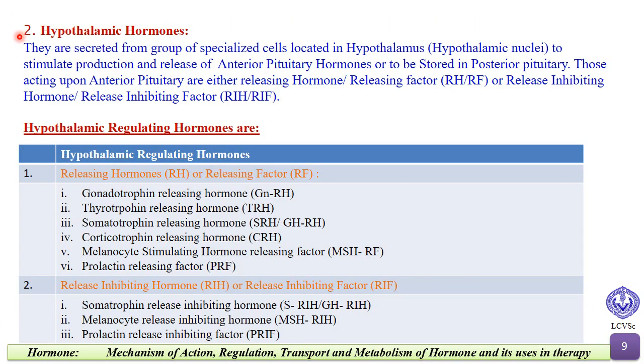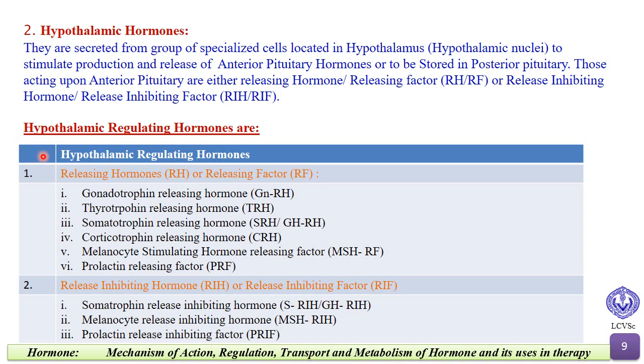Number 2, the hypothalamic hormones. They are secreted from a group of specialized cells located in hypothalamus, hypothalamic nuclei, to stimulate production and release of anterior pituitary hormones, or to be stored in the posterior pituitary. Those acting upon anterior pituitary are either releasing hormone or releasing factor, RH or RF, or release inhibiting hormone or release inhibiting factor, RIH or RIF. So let us see the hypothalamic regulating hormones.